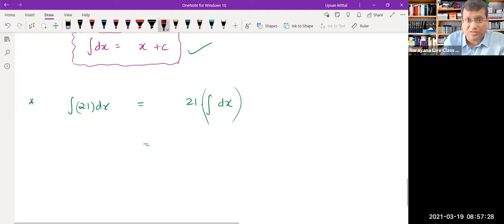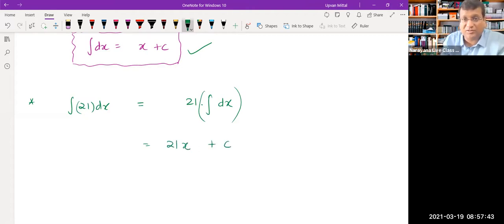And as my old Chatterjee sir said, integral and derivative will cancel out. Okay, let me not do that. You know the formula that integral dx is simply equal to x. So the answer will be 21x, and a free constant always comes. So this is basically the thing.